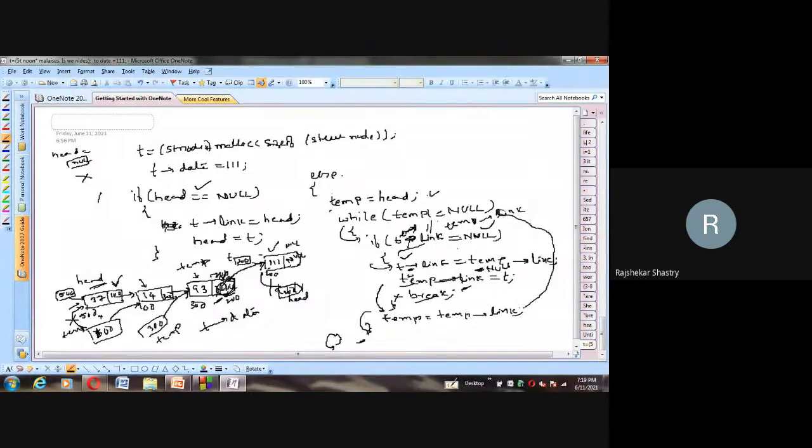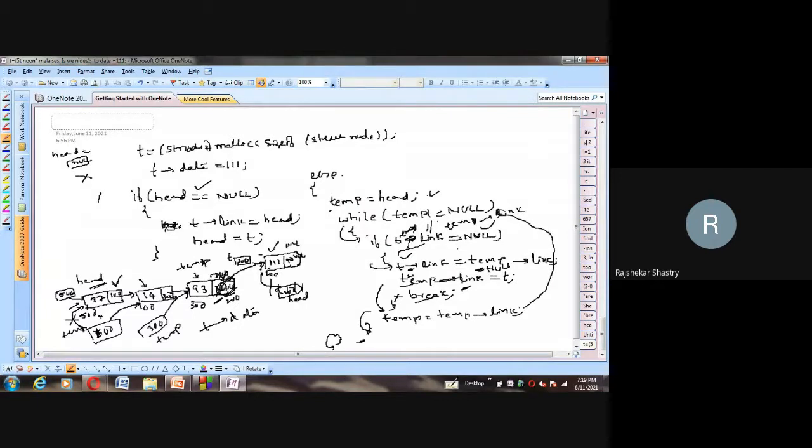I'll tell you the first one is big O of 1. Big O of 1 it is. Now what about the complexity of this algorithm? If there are n nodes in the linked list, it's a big O of n. It is big O of n.